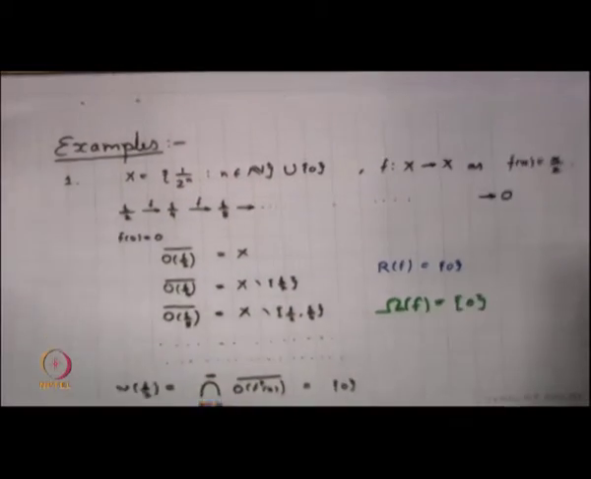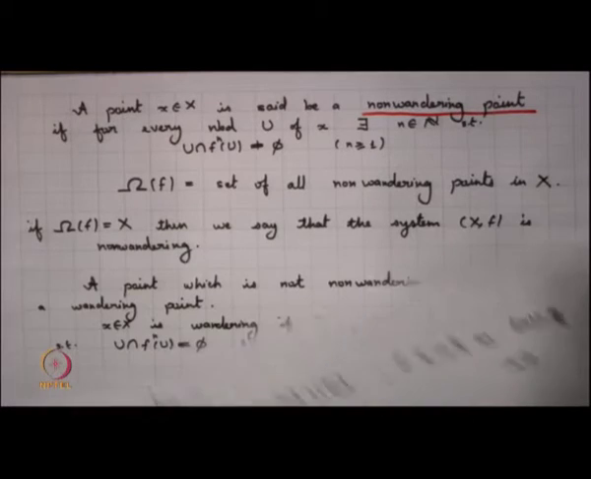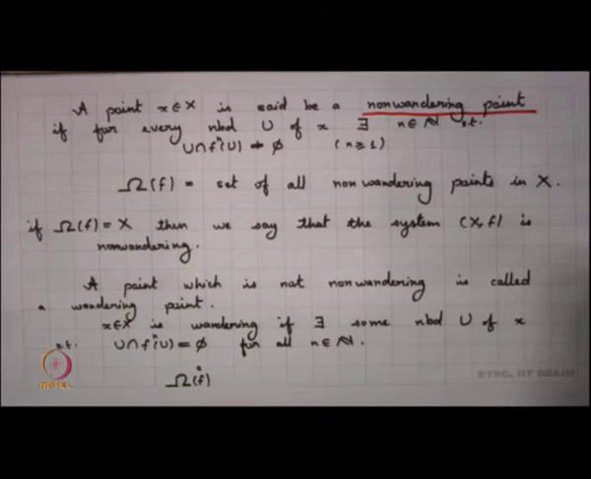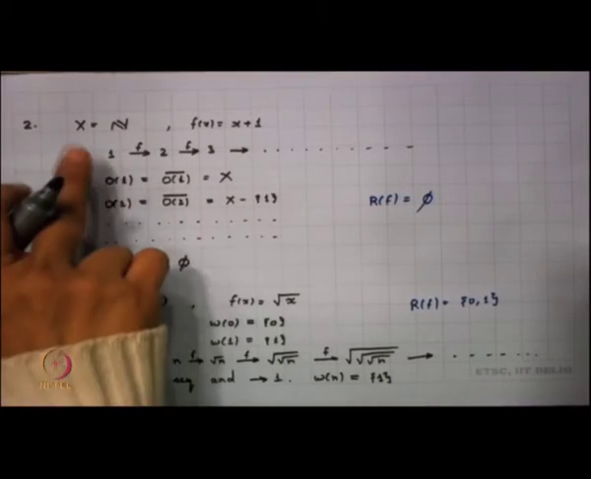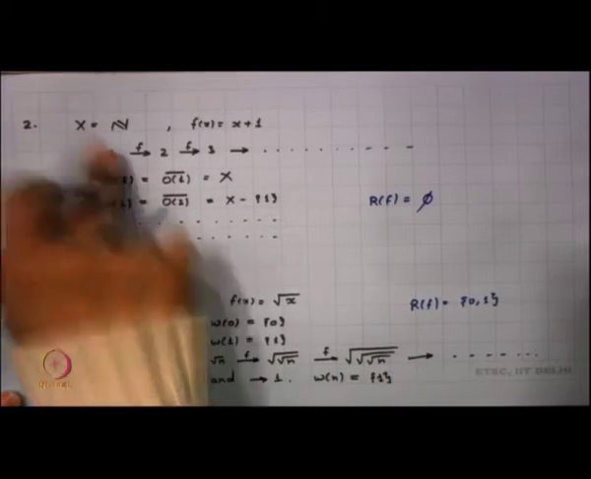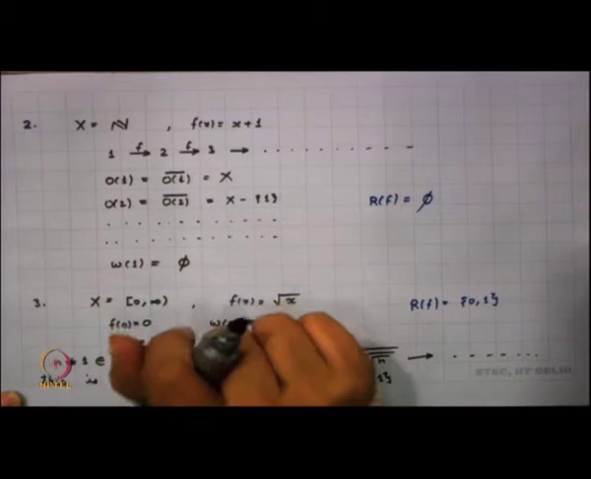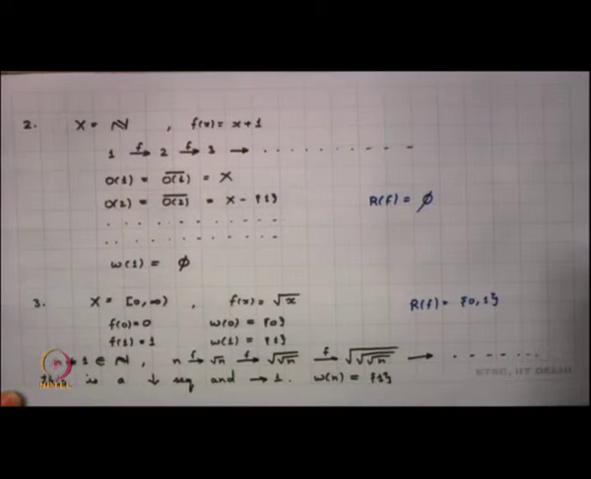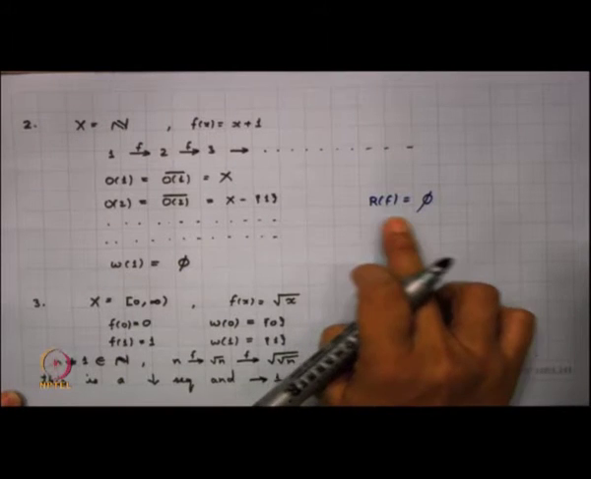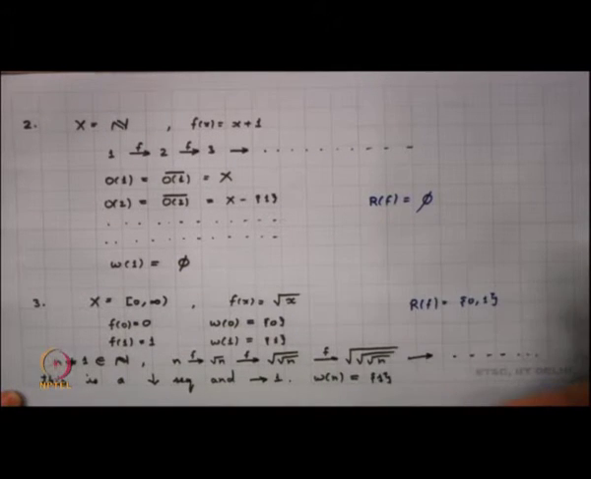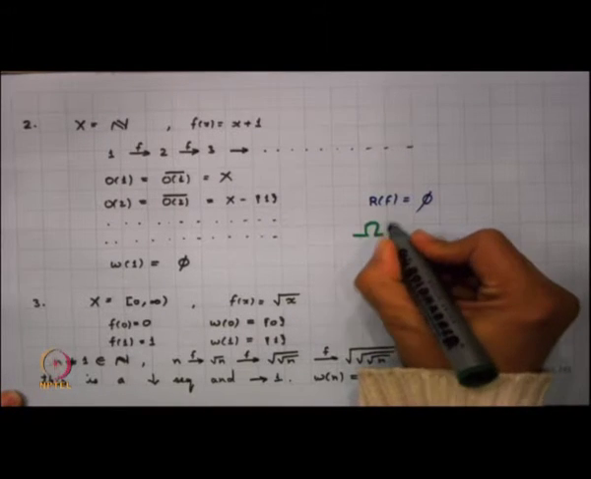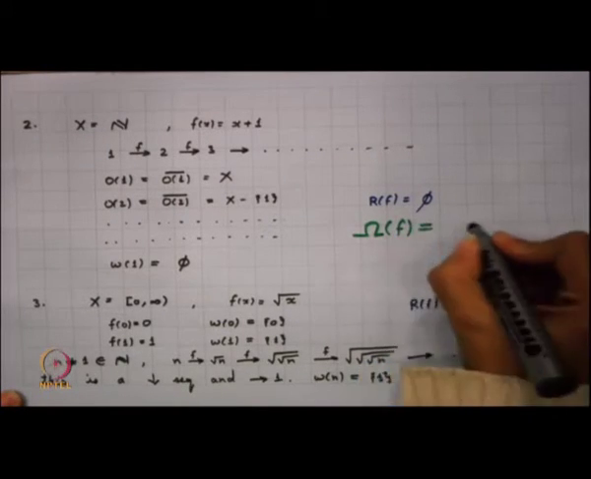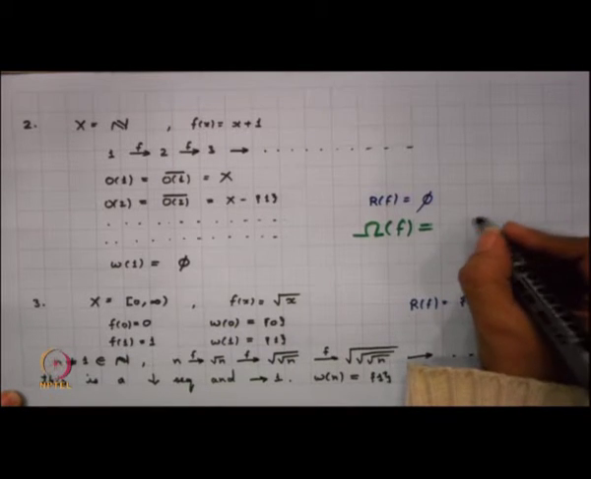Let us look into the next example. The second example that we had seen was the set of all natural numbers, and then we were looking into the map x plus 1, the translation here. We had seen that the set of all recurrent points was the empty set. What can you say about the non-wandering points here? This will also be empty.